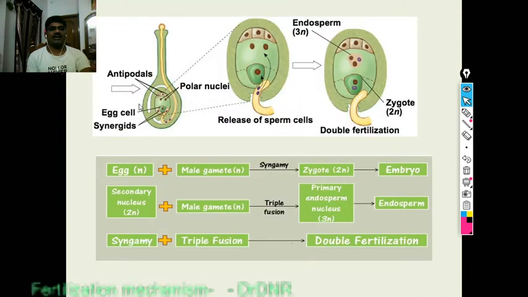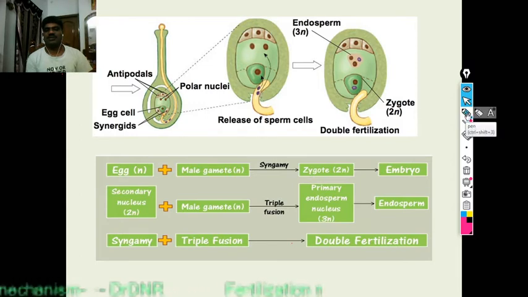Here you can see the egg cell and synergids. These are enlarged here in the embryo sac, releasing the two sperm cells.